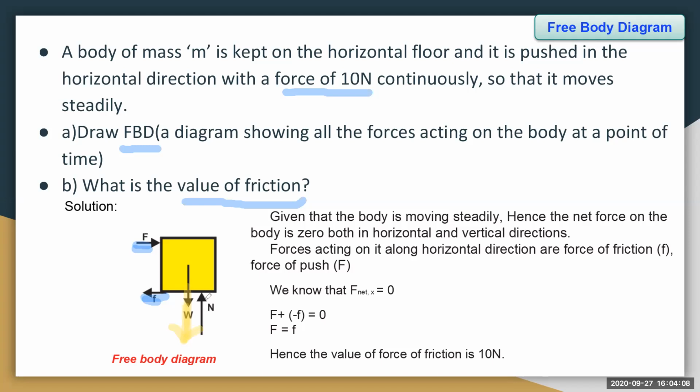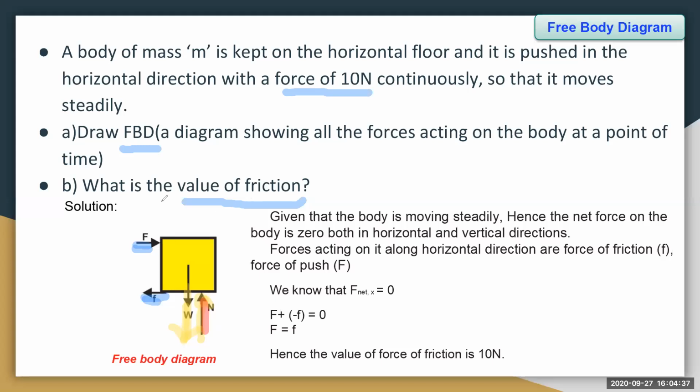Due to gravity, the weight is always downwards, and this is the normal force which is upwards, and the normal force is acted upon the object by the table, isn't it? Now this is called the free body diagram, and all the four forces acting on it are shown here. Right. Now in order to answer the second question, what is the value of friction?